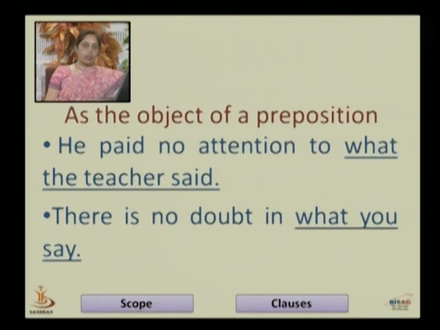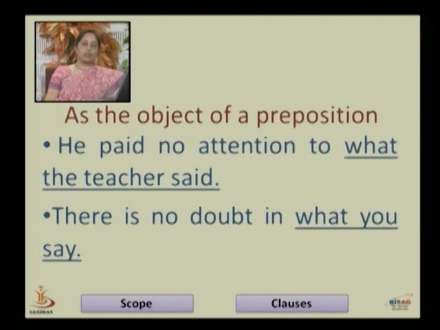As the subject of a preposition to. Here the preposition is to, so it functions as the object of the preposition to. What the teacher said. He paid no attention to what? To what the teacher said.